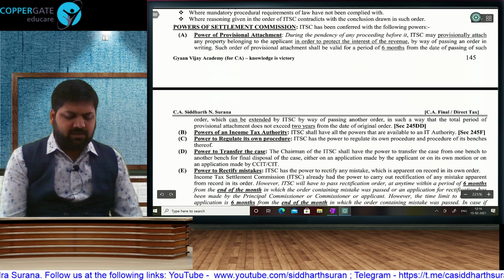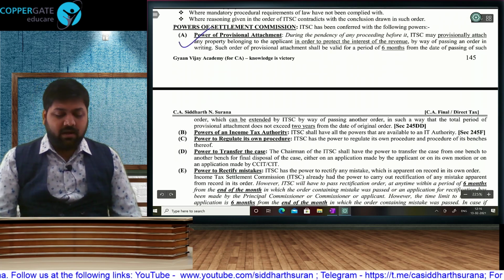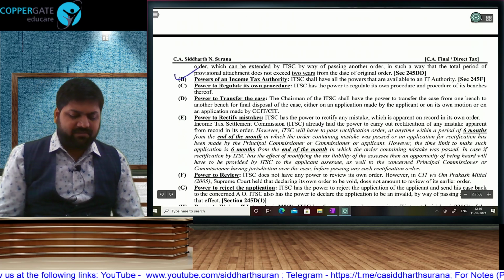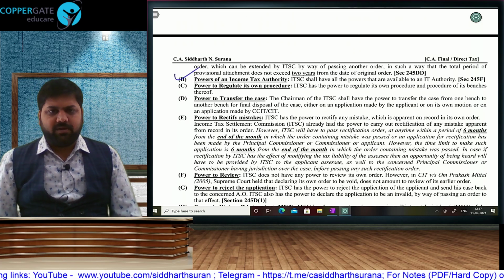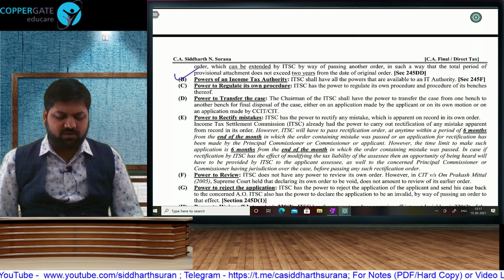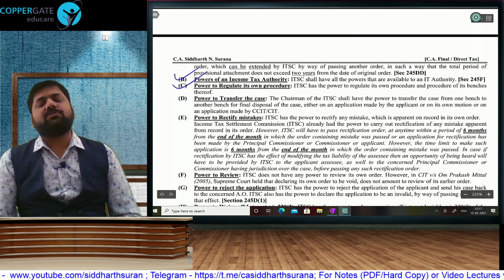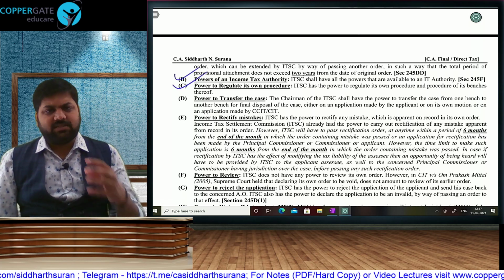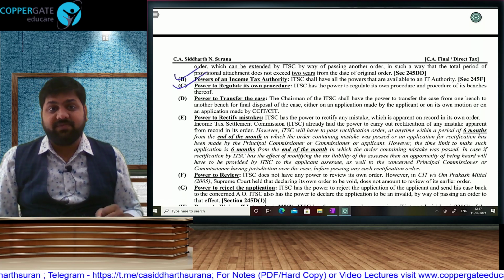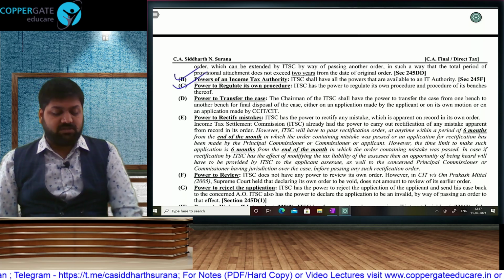Powers of settlement commission: provisional attachment means they can take away your asset before passing the order. All powers of income tax authority, that is discovery and inspection, issuing summons, production of books of accounts and documents, custody of books of accounts and documents. Regulating procedure means what time our office will open, what time it will stop, working hours, how many staff we will recruit, how many ACs will work in the office. All that day-to-day procedure they will decide.